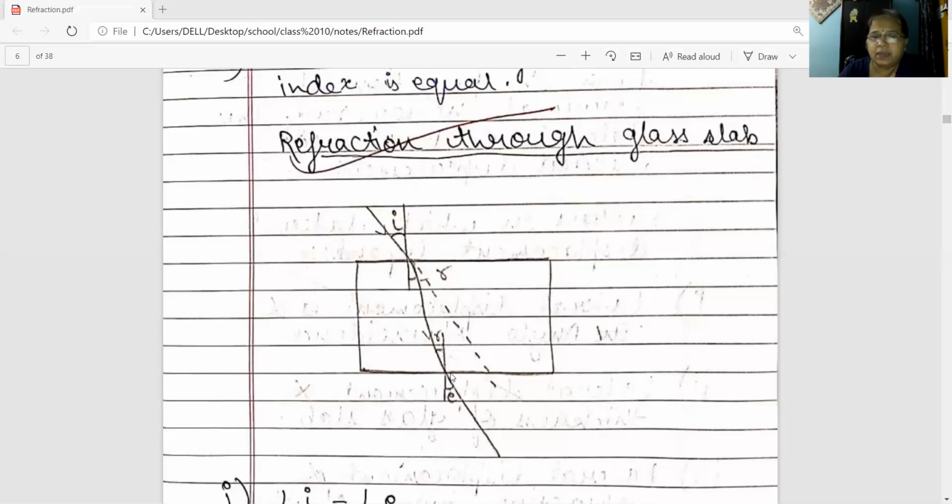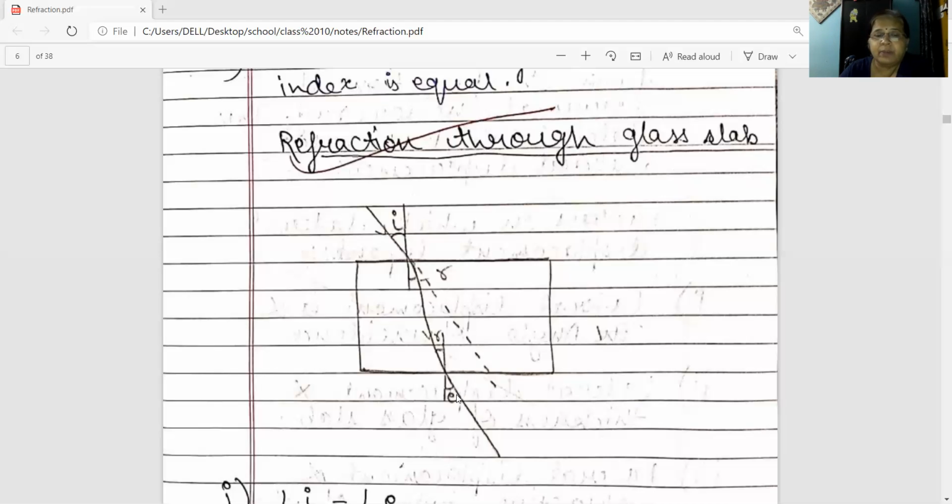Now, at the other end where you have this point O dash, make a perpendicular here also. And measure the angle made by the emergent ray, the ray that is coming out of the glass slab. Now, what happened at this surface? This refracted ray becomes the incident ray at this surface, right? Since the ray is moving from denser to rarer, it bends away from the normal. And the ray that is coming out of the glass slab, we call it the emergent ray.